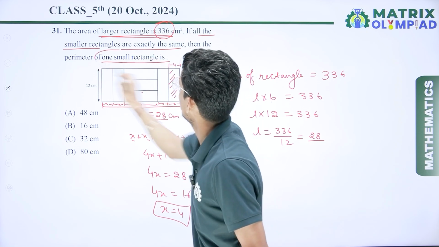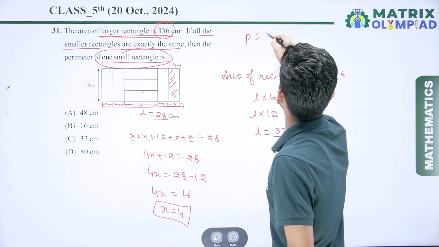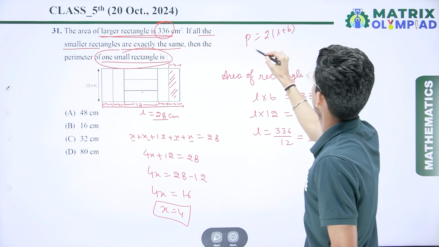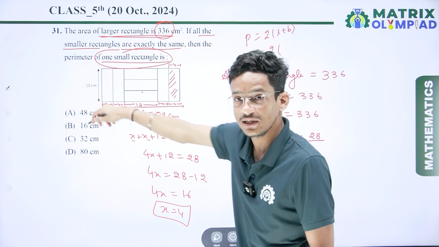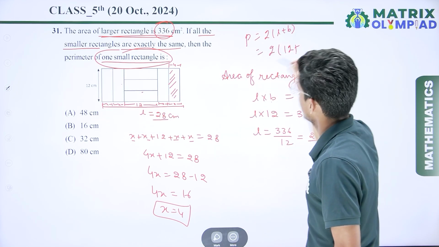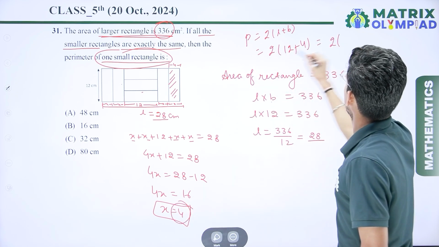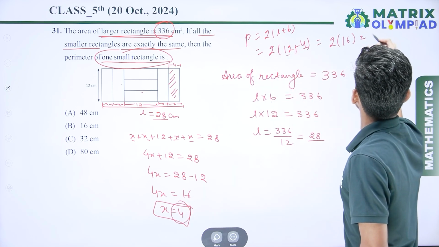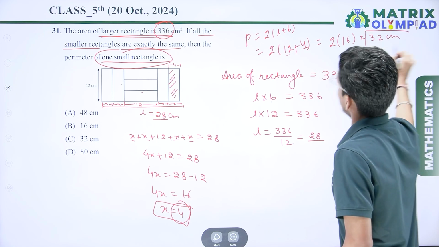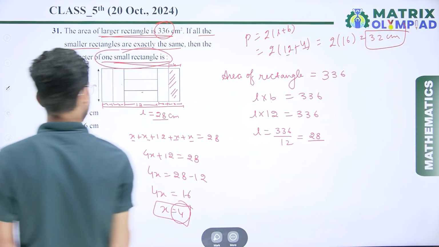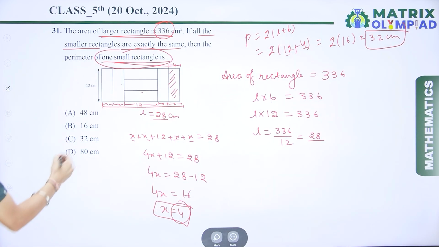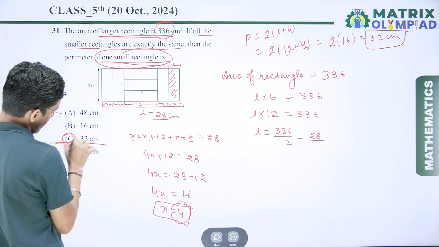So we have to find the perimeter. For perimeter we know it is 2 times the bracket of length plus breadth. The length we have been given, that is 12 centimeter, and the breadth we found here, that is 4 centimeter. So here 2 multiplied by 12 plus 4, that is 16, and 2 times 16 is 32 centimeter. So the perimeter of one small rectangle is 32 centimeter. So check which option is correct. Here option number C is the correct answer.